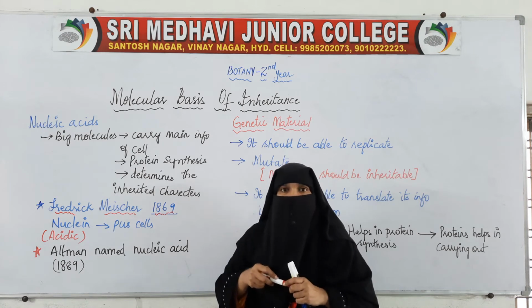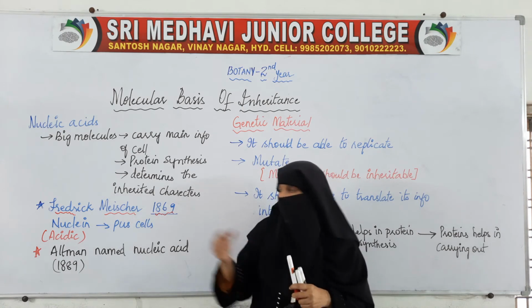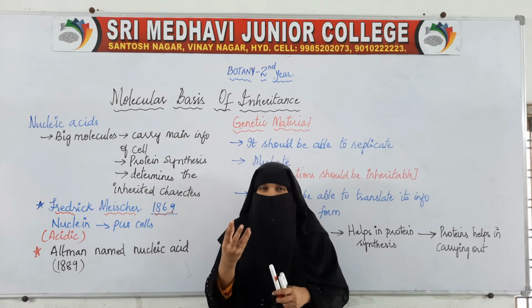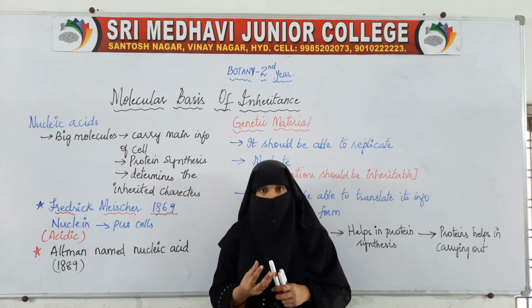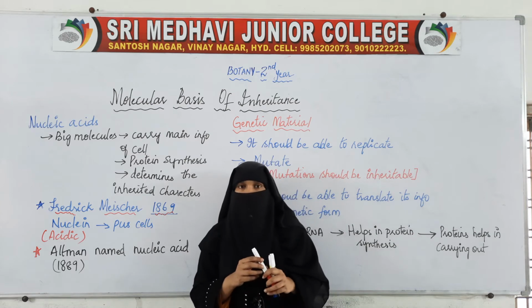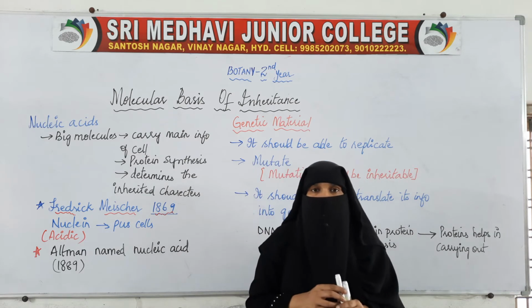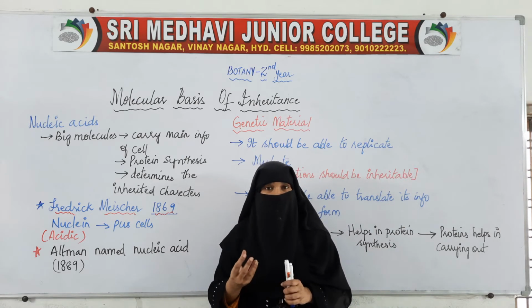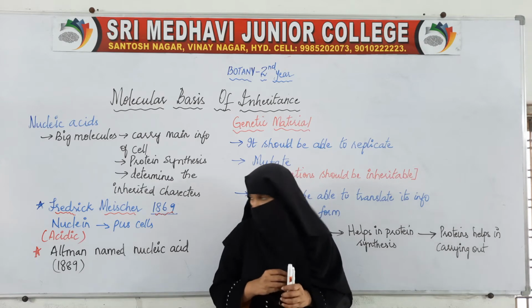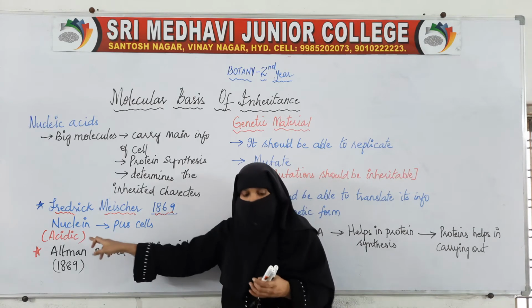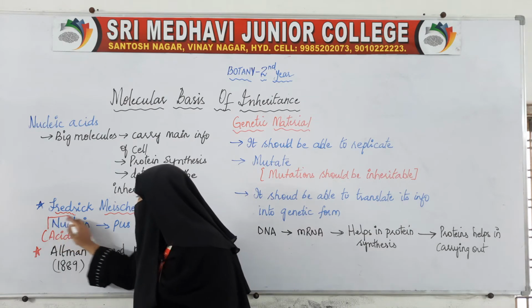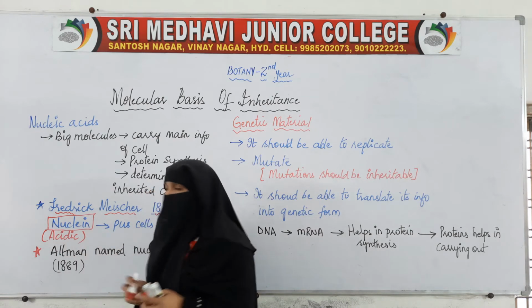He observed that in pus cells there is some acidic substance present, and he named that acidic substance as nuclein.